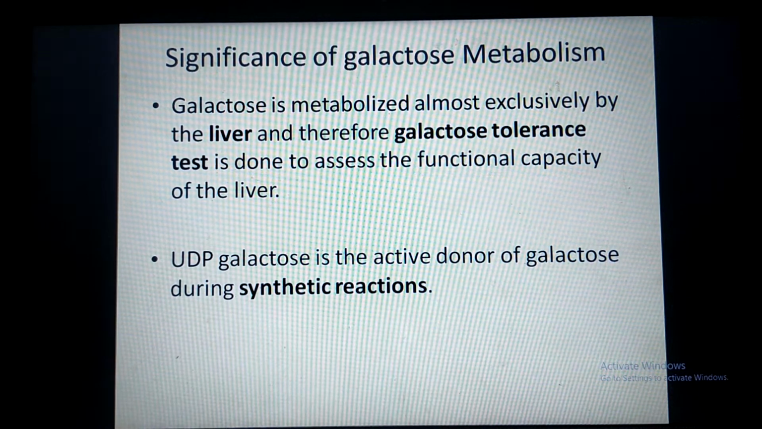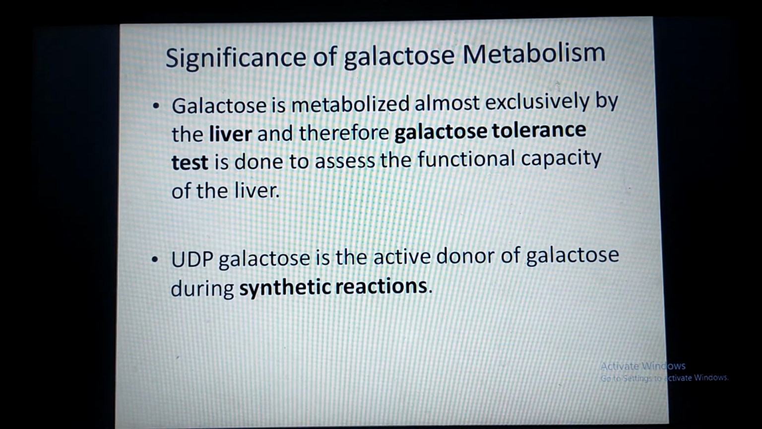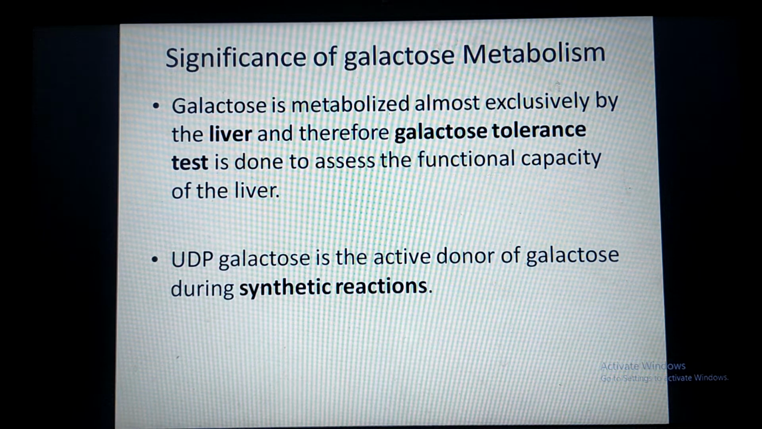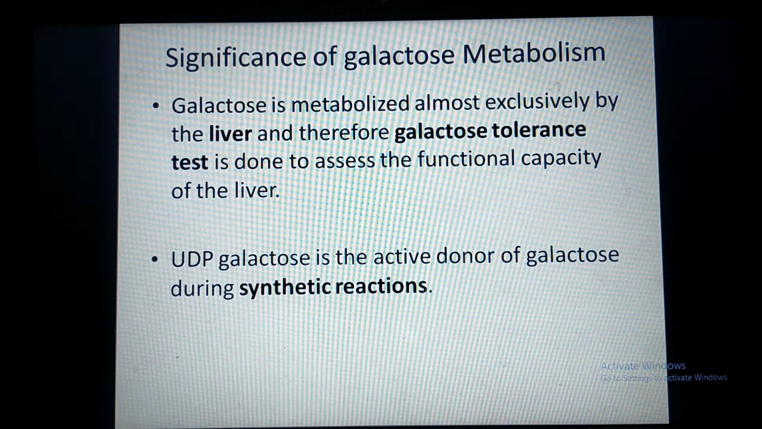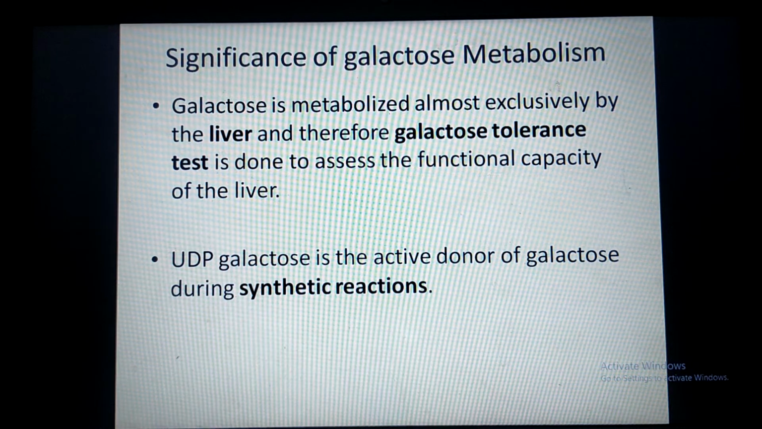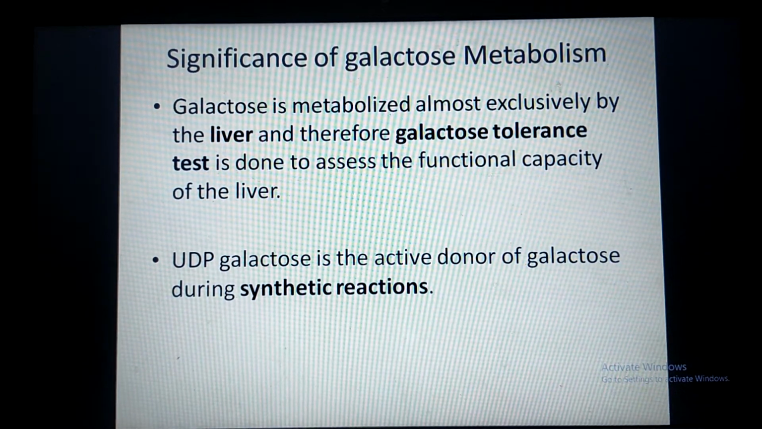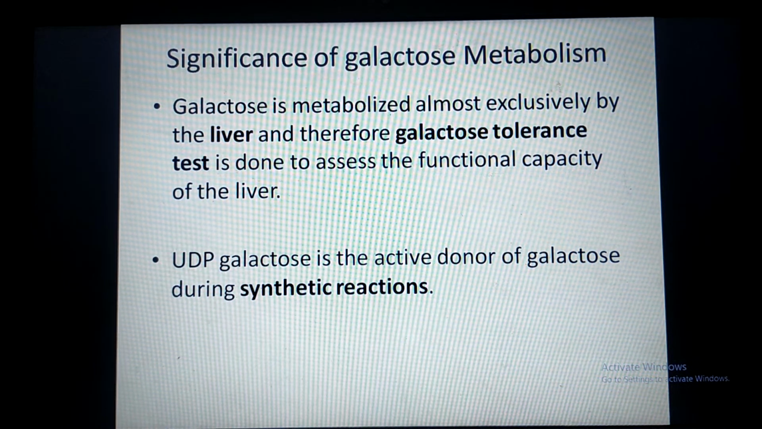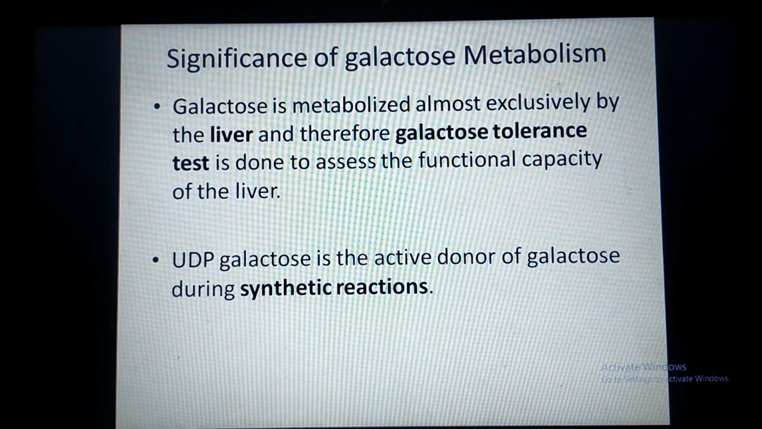Now, the significance of galactose metabolism. As I have already told you, galactose is exclusively metabolized in the liver. So, the galactose tolerance test is used to assess the functional capacity of the liver. Second, UDP galactose acts as a galactose donor for various synthetic reactions. UDP galactose is an active galactose molecule which acts as a galactose donor during various synthetic reactions.